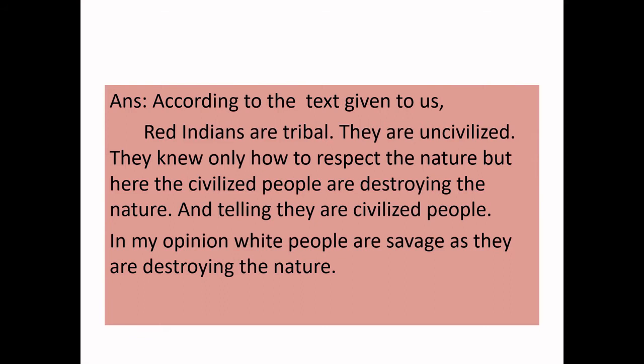He is telling that he is a red Indian and he is uncivilized. But after reading the lesson, we come to the conclusion that though they are tribal people and uncivilized, they are savage by name, but by heart they are not savage. Here, who are savage? After reading the text, we can understand that white people are savage because they are uncivilized, they are destroying the nature. So they can be called savage.